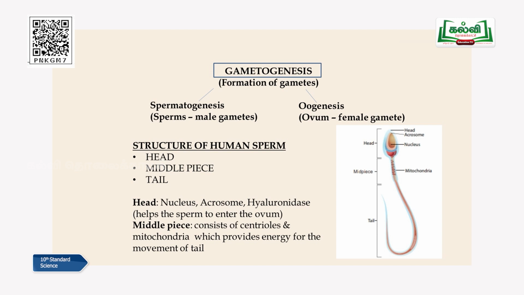This acrosome, as I told you, is very, very sharp, and it secretes an enzyme called hyaluronidase. When the sperm is moving towards the ovum for fertilization, this acrosome tip will go and pierce the eggshell. It will just poke the eggshell. This hyaluronidase enzyme will help the sperm to pierce through the ovum at the time of fertilization. That you will be learning in detail later.